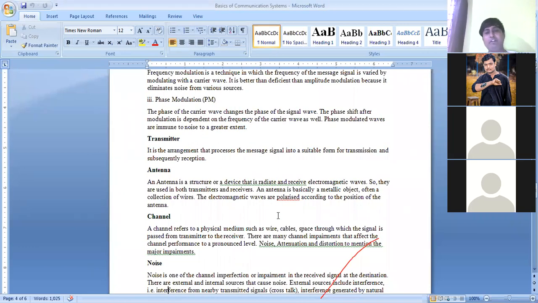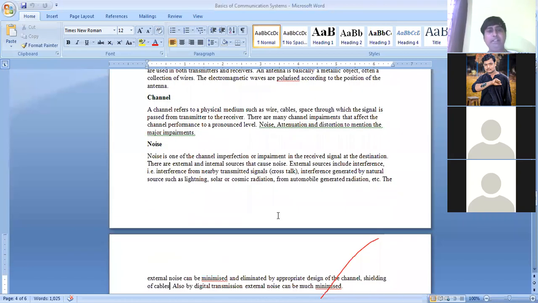So again, we have this transmitter. This is the arrangement for transmitting the signal. We discussed about the antenna, which is used to transmit. We discussed what is channel. We have two types of channel: the wire channel or the wireless channel. So now again, we have discussed what is the noise. Noise or distortion is nothing but the unwanted signal.